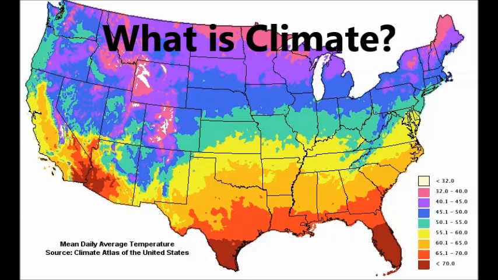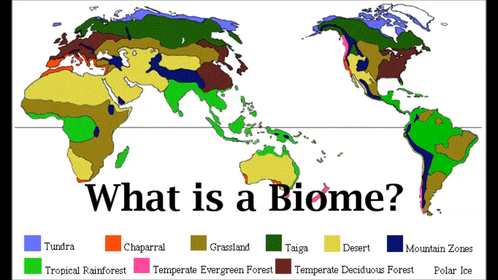What is climate? The definition of climate is an atmospheric condition such as temperature, humidity, and rainfall that exist over large regions for relatively long periods of time. What is a biome? The definition of a biome is communities of similar organisms found in a particular climate zone. Examples of biomes are the evergreen forest and the tundra.